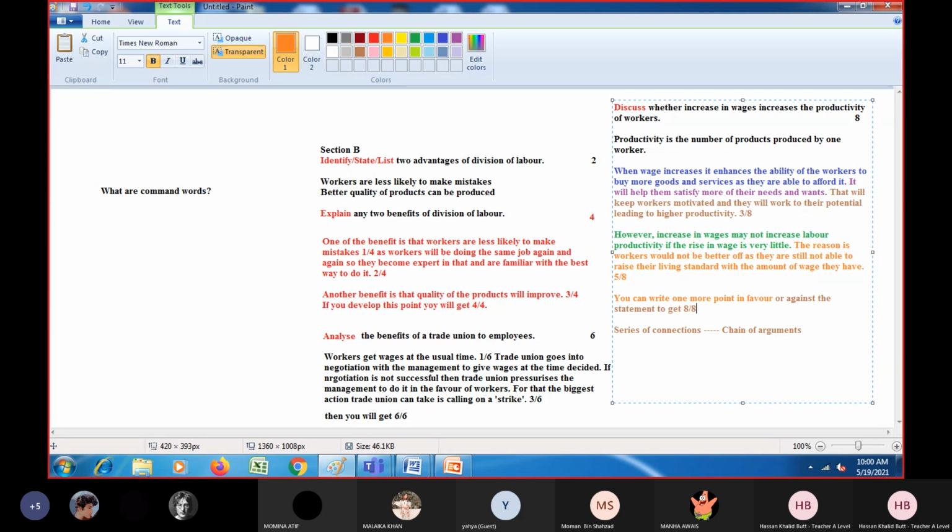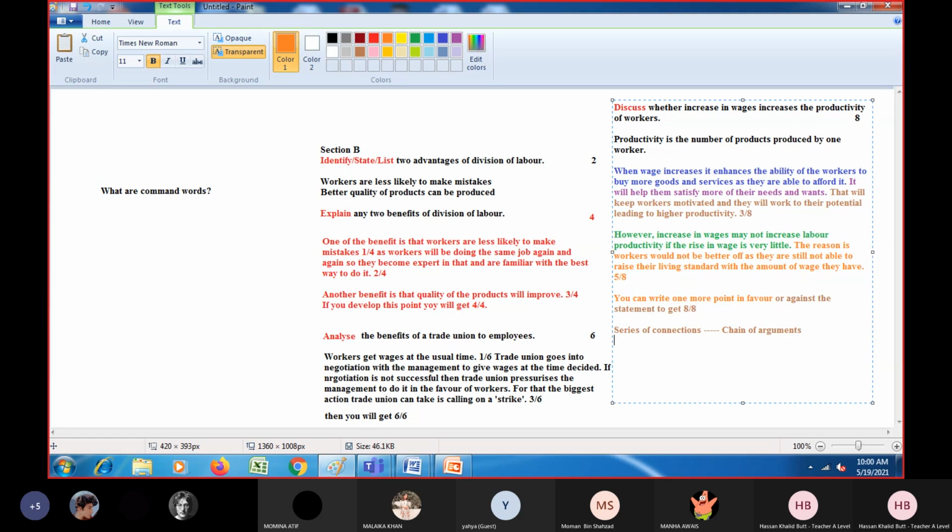Now, remember, for example, if a student writes too many points and develops them as well, but the student discusses only one side of the picture, and that one side is that an increase in wages increases the productivity. Doesn't matter, even if a student writes 3 points or 4 points, still do you know how many marks can be obtained?